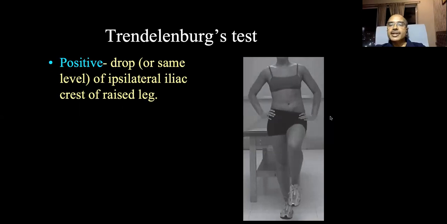Instead, if this side of pelvis remains at the same level or goes down, that means the Trendelenburg test is positive. That means this side abductor mechanism is poor. Either the muscle is not contracting, or there's a poor contraction of the muscle, weakness of the muscle, or the lever arm is poor, there's a fracture or non-union or something like that, or there is a problem in the fulcrum, or the hip joint is dislocated or something like that. So that is a positive Trendelenburg test.